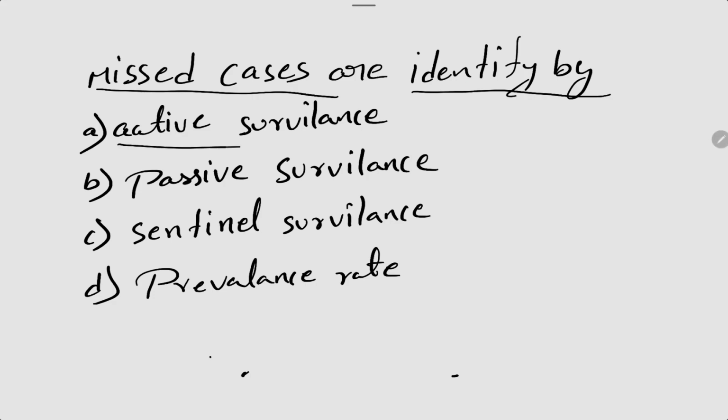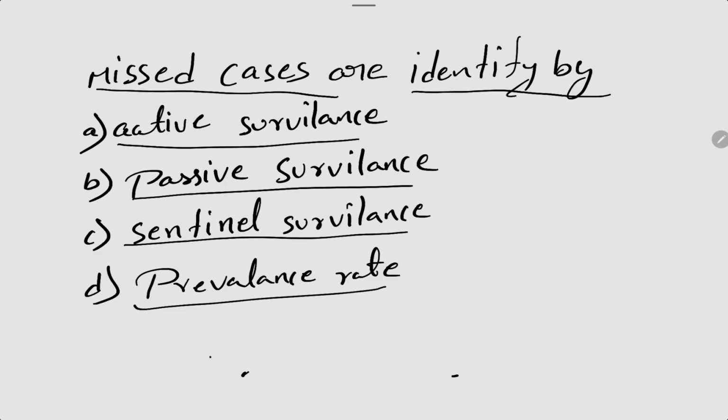Options are active surveillance, passive surveillance, sentinel surveillance, prevalence rate. So which one is the right answer? Option B, passive surveillance. So passive surveillance is nothing but the data about the disease of the people is given by